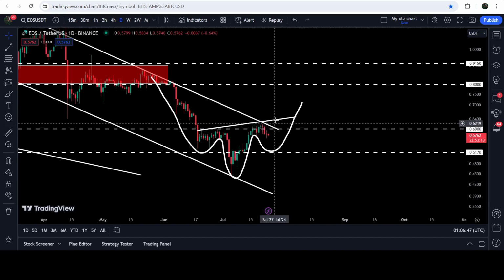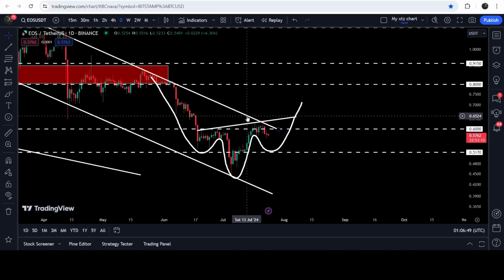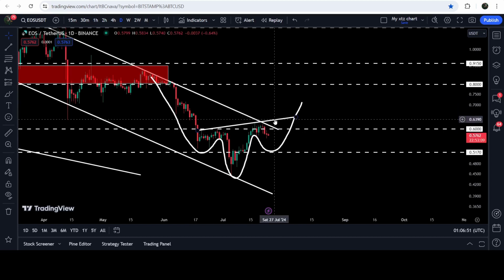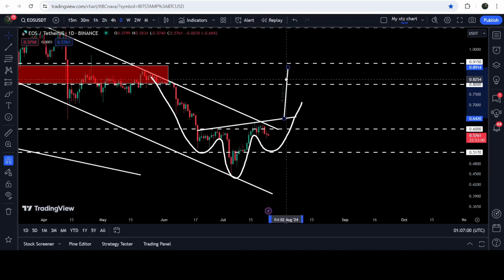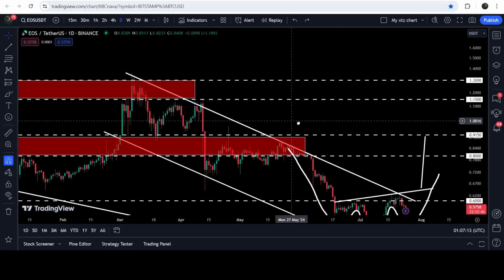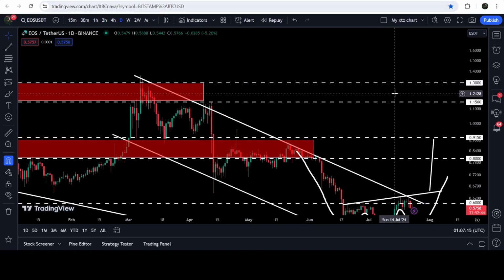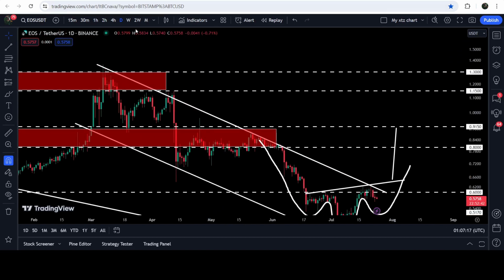In order to continue this rally to the upside, we will first need to break out this channel. Then we will need to break out this neckline of this inverse head and shoulder pattern. And the target for the breakout, if the price breaks out the resistance of this inverse head and shoulder pattern, will be here. That will be at this long-term resistance of 91.5 cents. And now if we take a look at the target for the breakout from this channel, then after the breakout, the technical target will be here at the top of the channel. That will be approximately at $1.30.